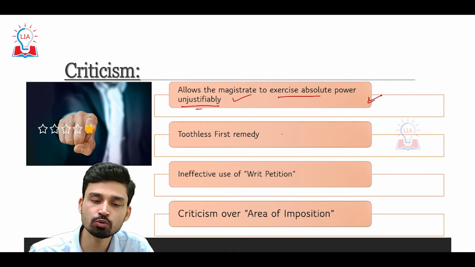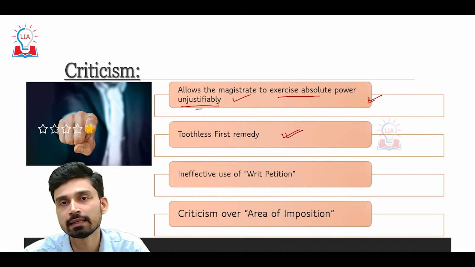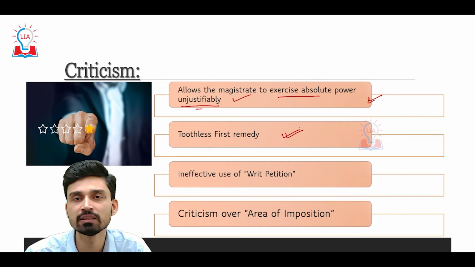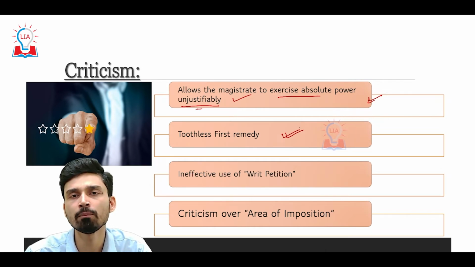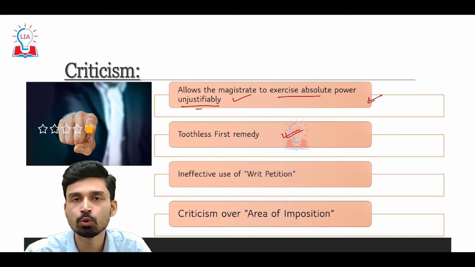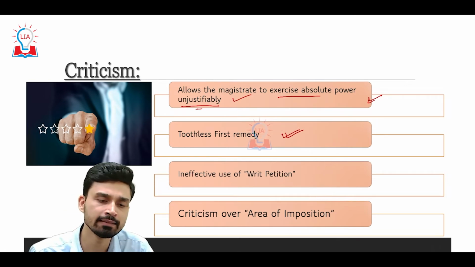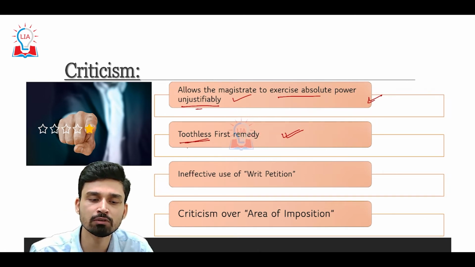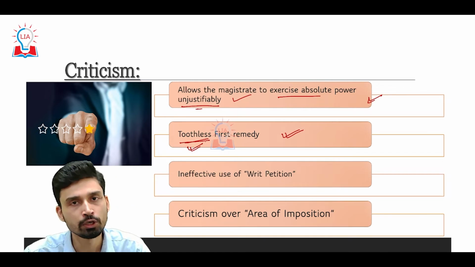Second, the criticism lies in the remedy. What has been suggested in this law is that if someone wants to complain against section 144, first he needs to approach the same official who imposed section 144. So there is a kind of conflict of interest, and that is why the first remedy against section 144 is considered toothless.